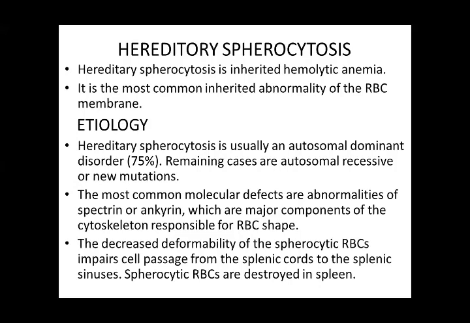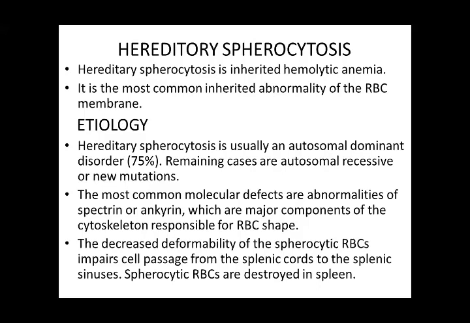What is the etiology? Hereditary spherocytosis usually is an autosomal dominant disorder, in 75% of the cases. Remaining cases are autosomal recessive or new mutation. The most common molecular defects are abnormalities of spectrin and ankyrin, which are major components of the cytoskeleton responsible for RBC shape.